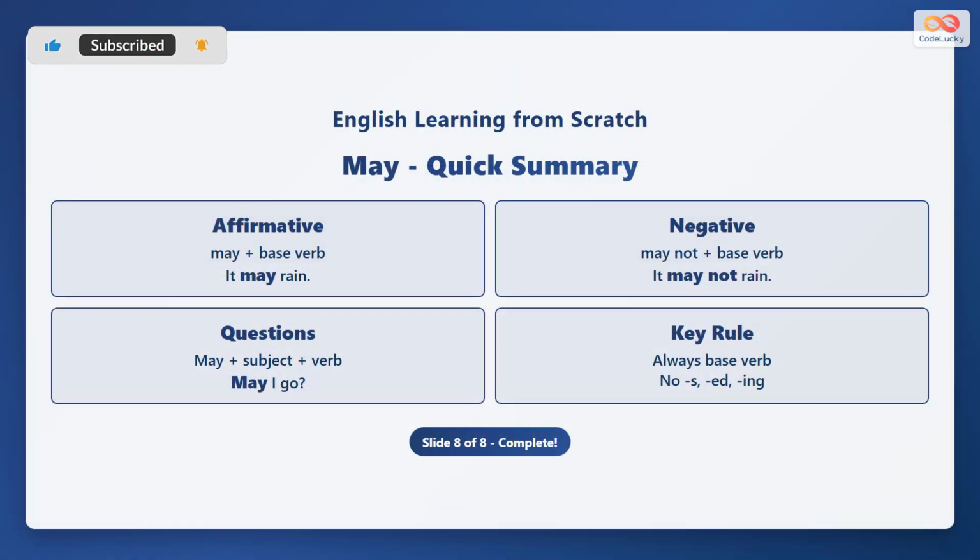To summarize, may shows about 50% possibility. For affirmative sentences, use may plus the base verb like "It may rain." For negatives, use may not plus the base verb like "It may not rain." To ask questions, place may before the subject like "May I go?" Always remember to keep the verb in the base form after may with no added endings.